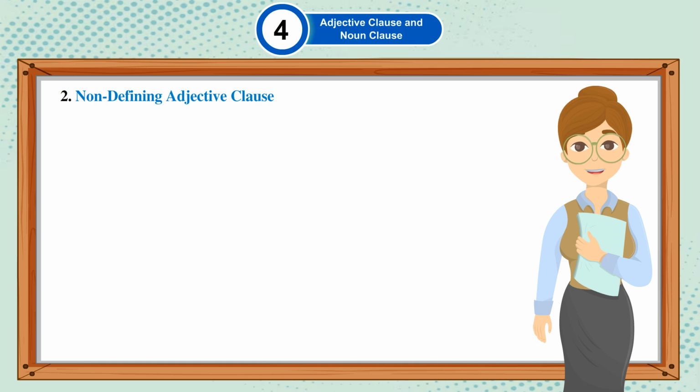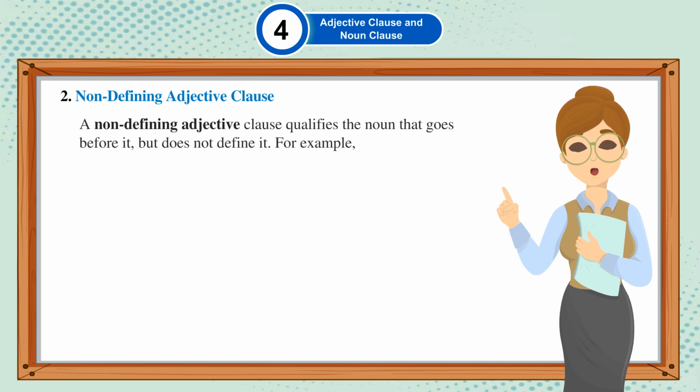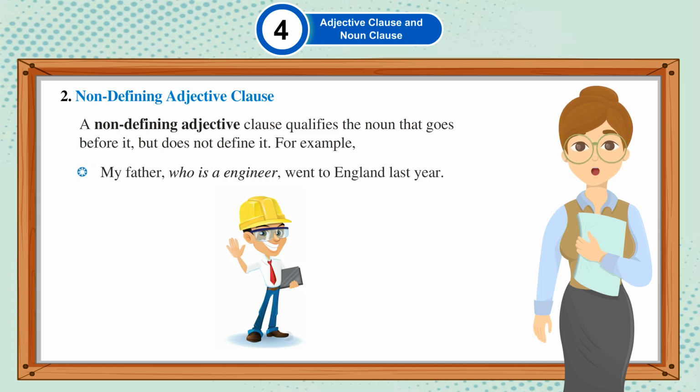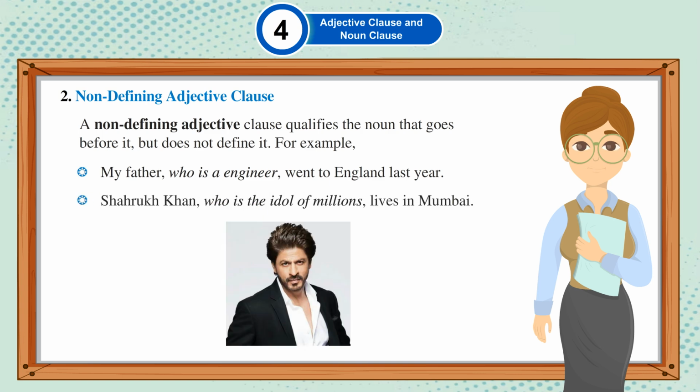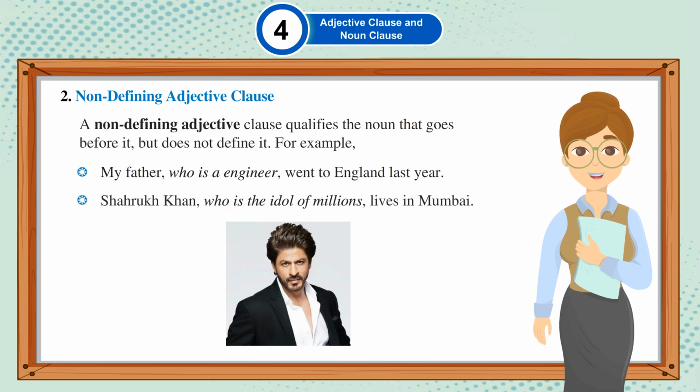2. Non-defining adjective clause. A non-defining adjective clause qualifies the noun that goes before it but does not define it. For example, my father, who is an engineer, went to England last year. Shah Rukh Khan, who is the idol of millions, lives in Mumbai.